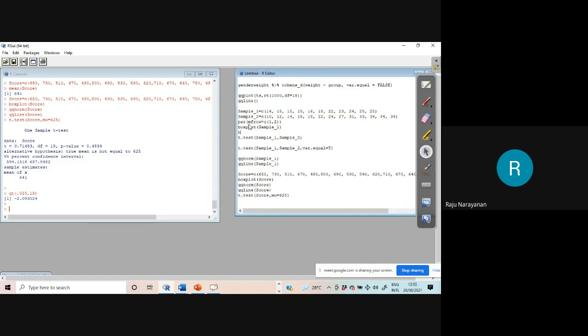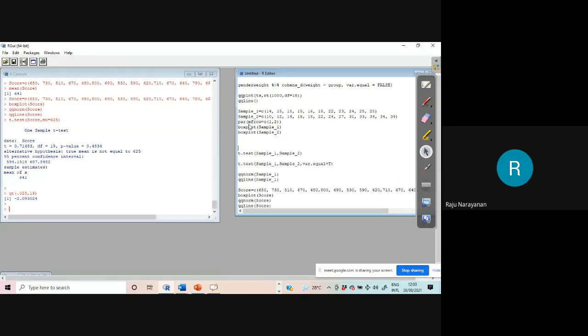Box plots. These are the things you have to do first. If the conditions of t-test are not satisfied, we have to go for some other non-parametric procedures. There are so many non-parametric procedures.